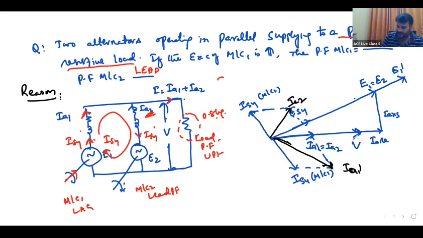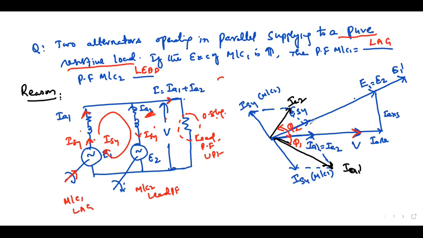Now you see V is common. So what is its power factor? The first machine power factor is this one. The second machine power factor is this. You take this as V. So what happened? The first machine is lagging. The second machine is leading.